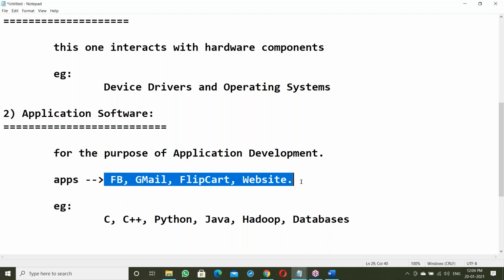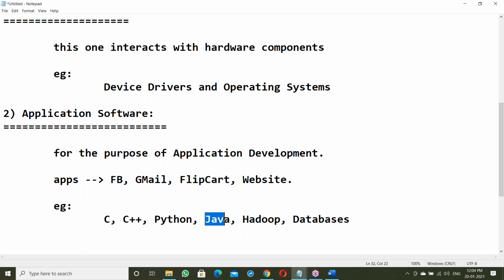Depending on requirements, we can use different kinds of application software. For server-side programming, maybe use Java and Python. For big data storage, use Hadoop. For data storage, databases. For server and device levels, write in C and C++.